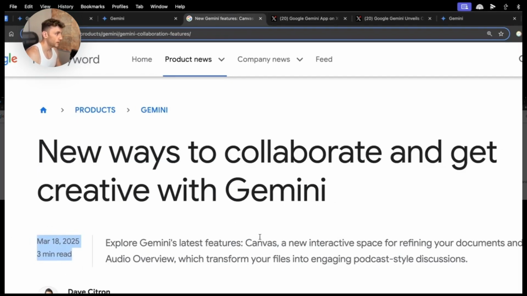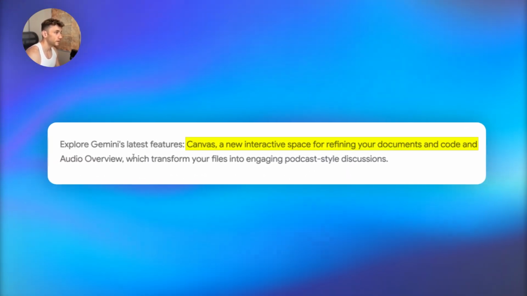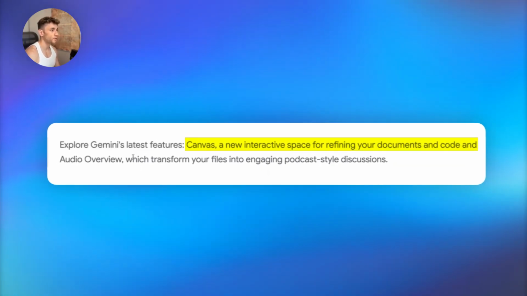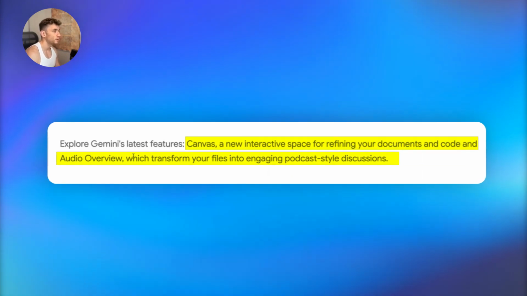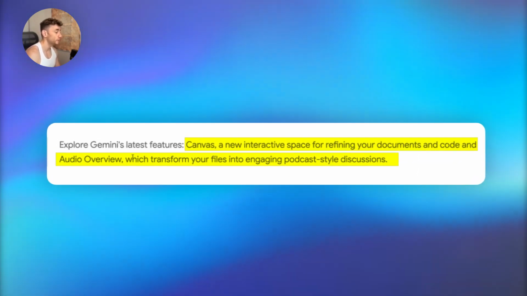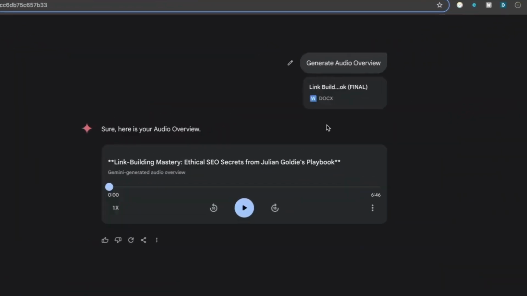24 hours ago. And essentially, they have a new interactive space called Canvas for refined documents and code, and also audio overview, which basically turns your files into podcast style discussions, right? So you can see here, for example, I uploaded my book, Link Building Mastery, and like Notebook LM, which is another Google product, you can see an AI generated version of my book, right? So let's play this, for example.